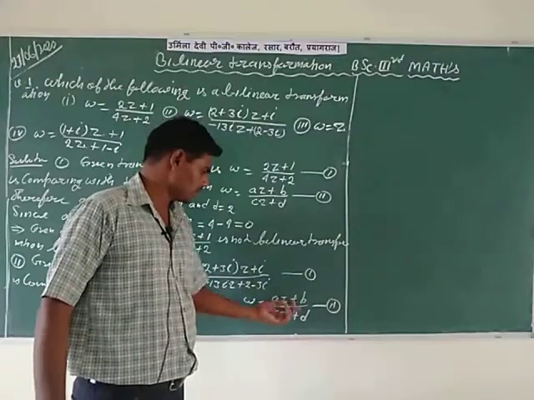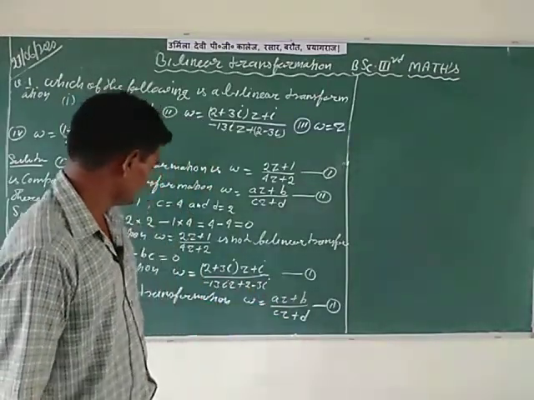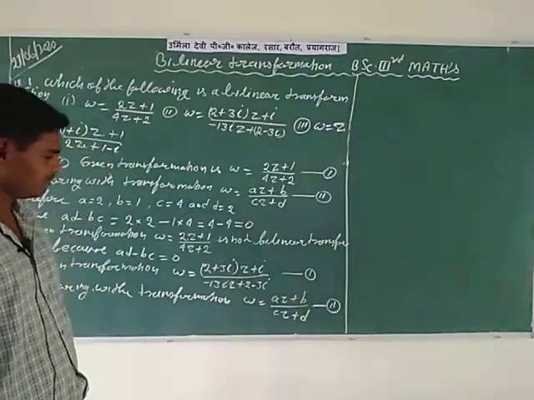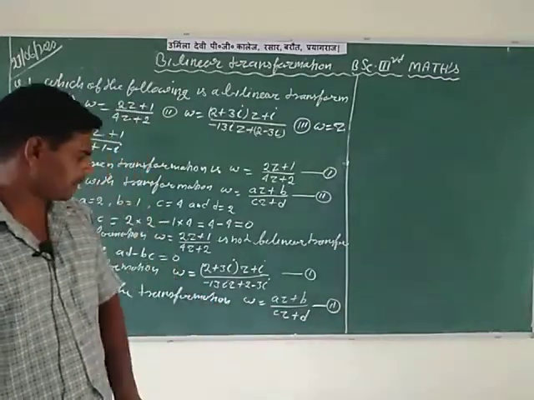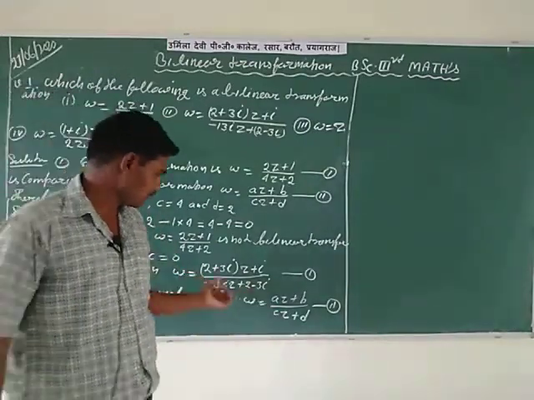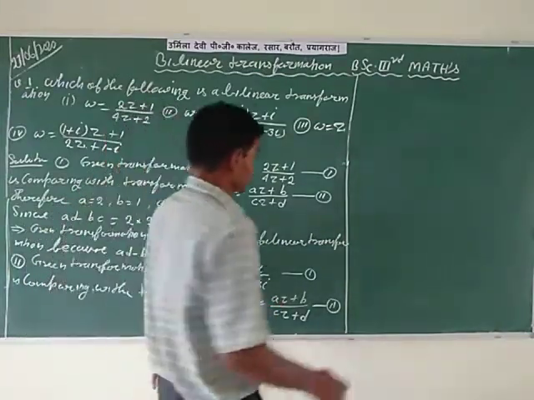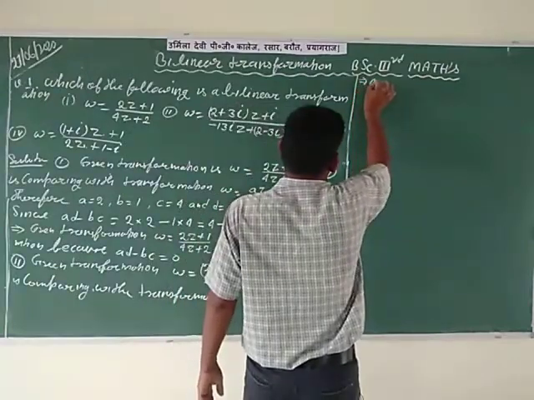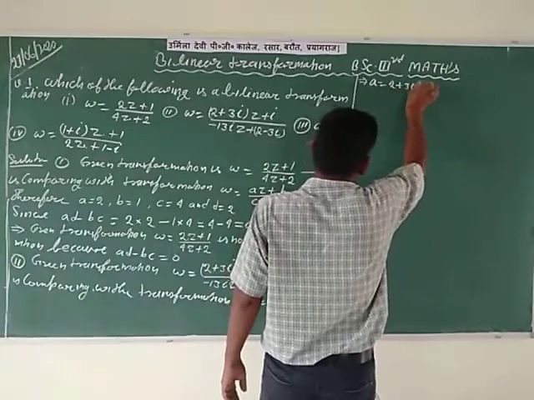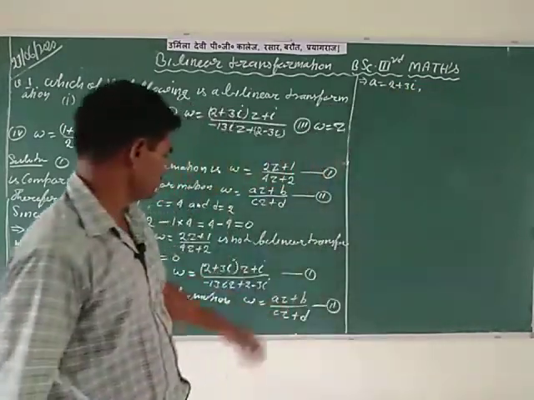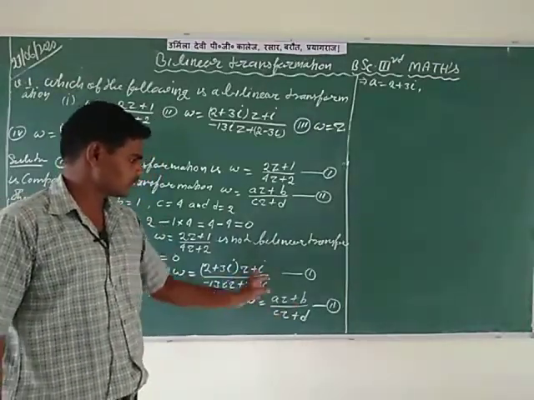The purpose of comparing these two transformations is to find the values of small a, b, c and d. So a, the coefficient of z, is equal to 2 plus 3i. So it implies that a is equal to 2 plus 3i, and b is equal to small i.